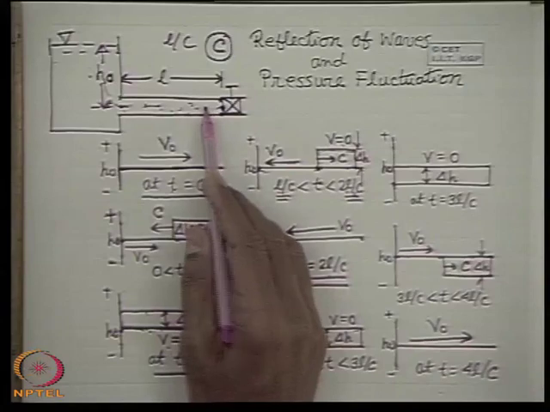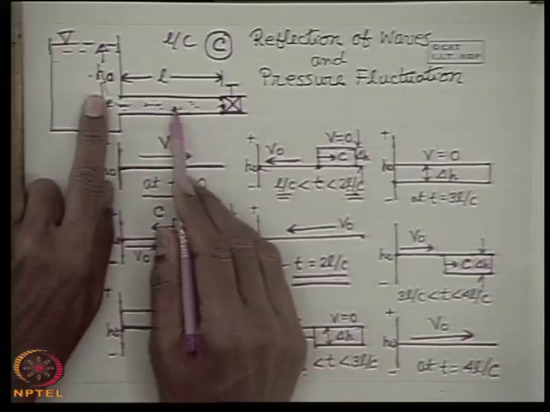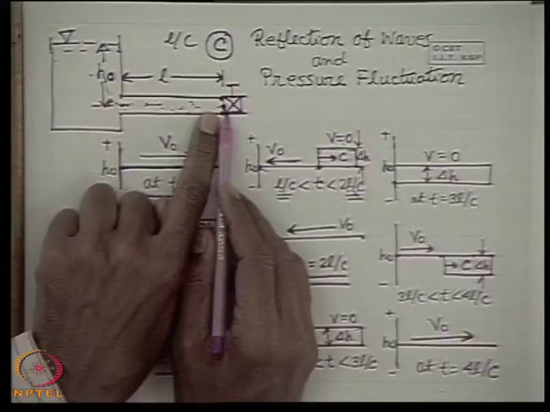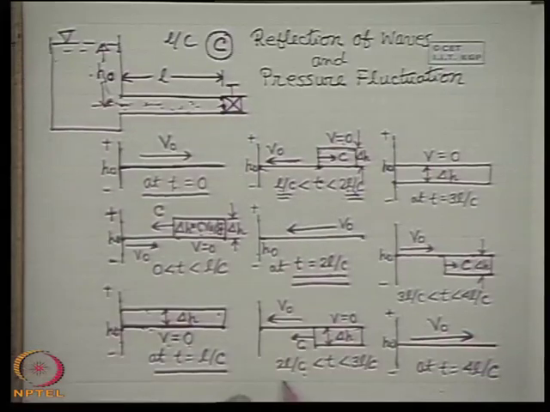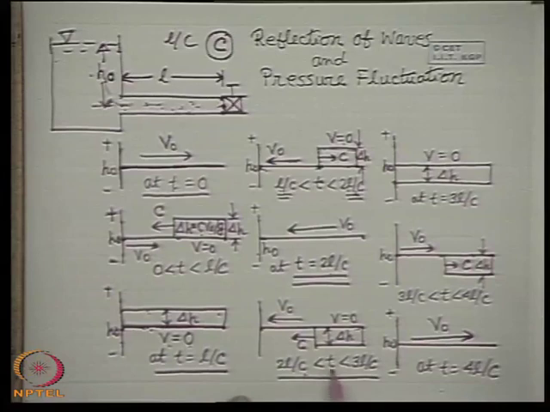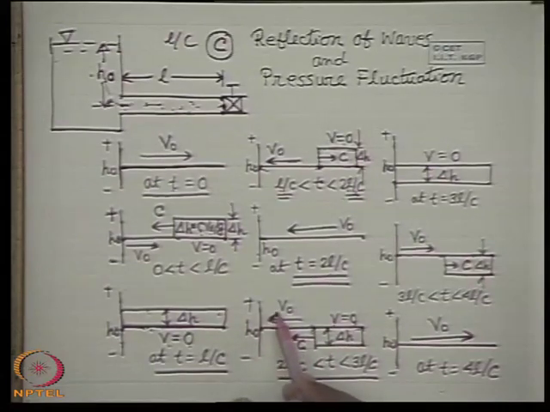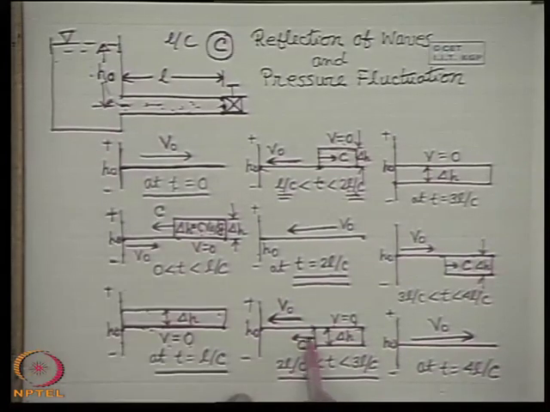That means this velocity V0 in this direction will be arrested when a negative pressure is created in the liquid column in the pipe. So this is the situation for the time instant t between 2L by C to 3L by C, when the negative pressure wave has moved up to this section from the valve end, where the velocity is set to 0 and the negative pressure head of delta H is superimposed. This is H0. This is H0. Whereas in this part of the fluid, it is still moving with V0 velocity in the reservoir direction, and the pressure wave is moving in this direction with a velocity C.